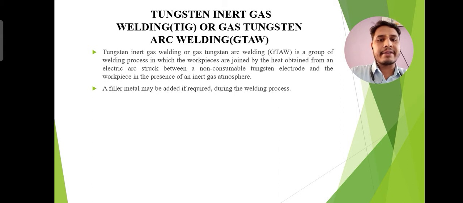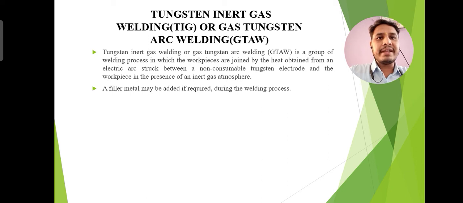It is an arc welding process wherein coalescence is produced by heating the job with an electric arc struck between a tungsten electrode and the job. A shielding gas such as argon, helium, nitrogen, etc. is used to avoid atmospheric contamination of the molten weld pool. A filler metal may be added if required. So it is a type of arc welding process.